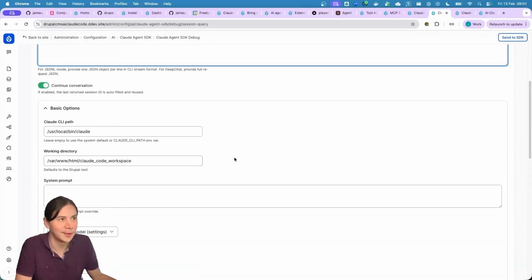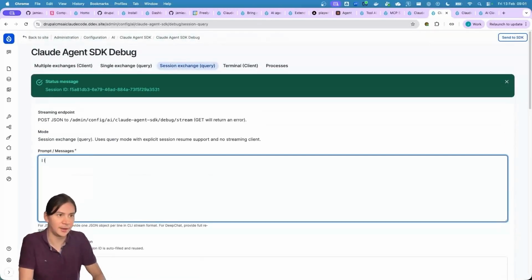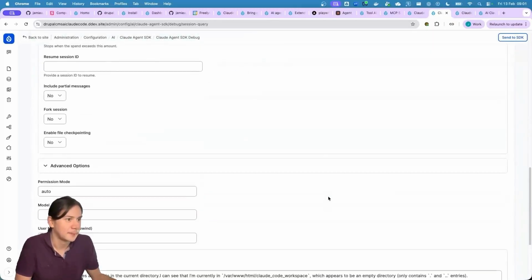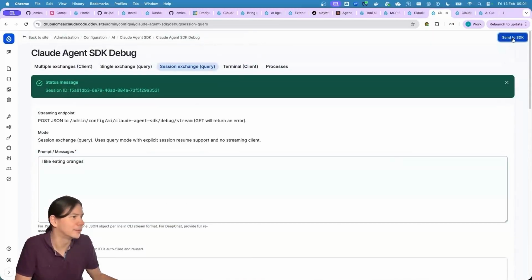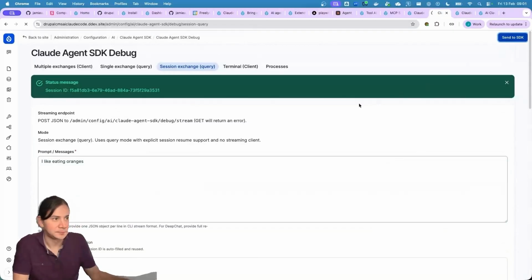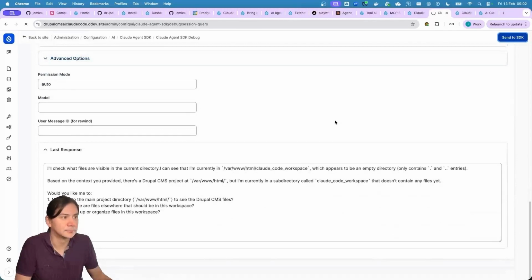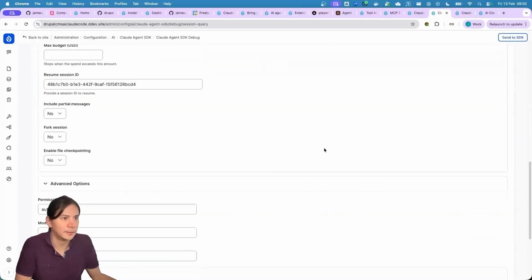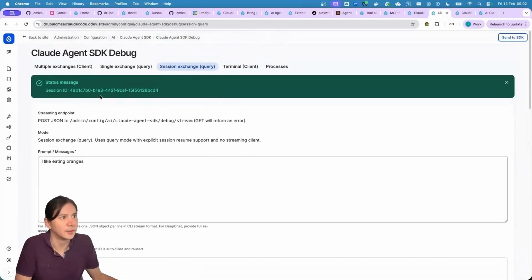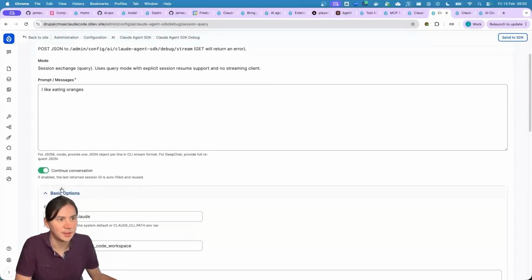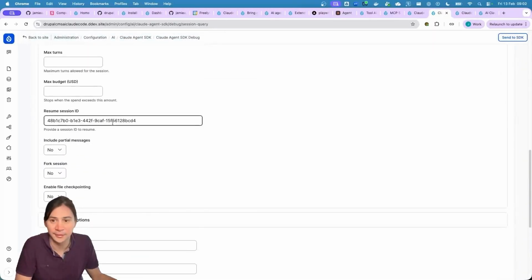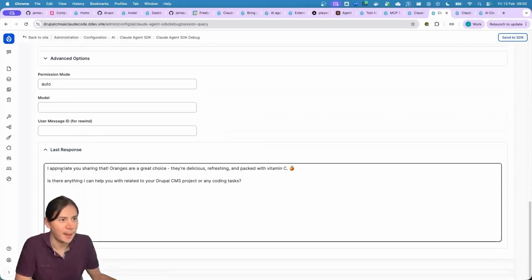Resume session ID is not there, so it's going to start a new session. I'm going to say, I like eating oranges. And I will now click submit, send to SDK. And you can see now it's got a session ID that's attached. I've done continuous conversation, so it's automatically filled in the session ID. And you can see that they're happy that they're delicious, refreshing, packed with vitamin C.